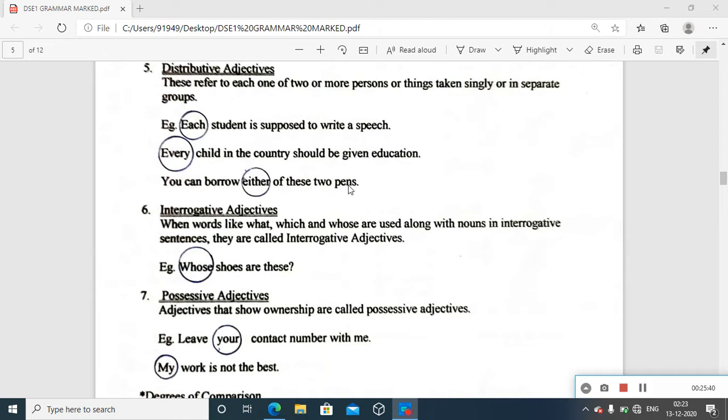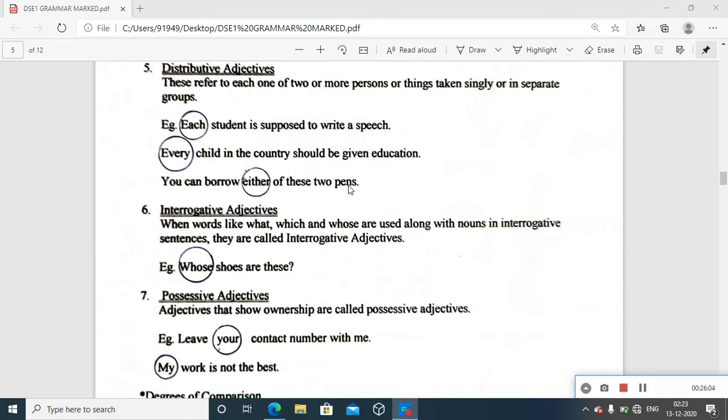Either this one or that one. One blue pen and one black pen. Obviously, you get the idea of distribution from all these terms, and that's how they function as distributive adjectives in the sentence.